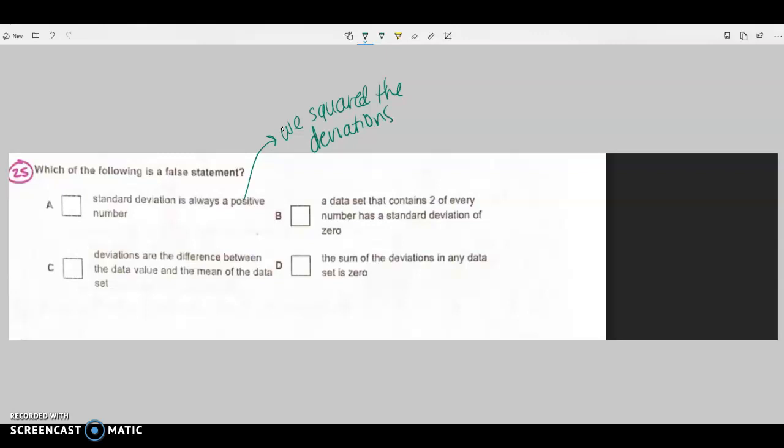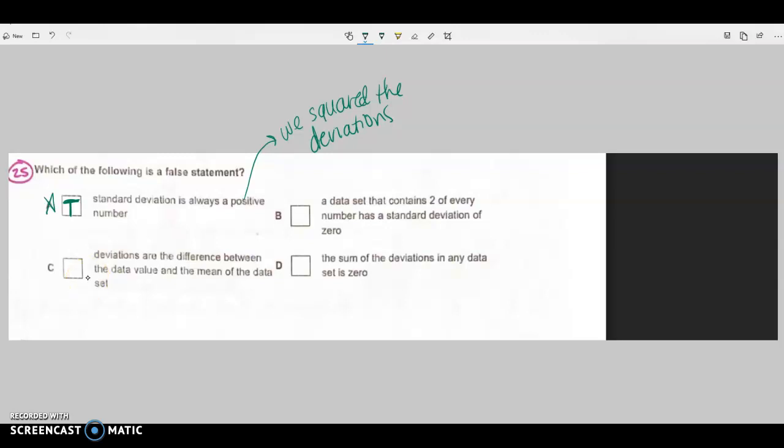The deviations that would normally be negative, that would cancel out with the positives, those deviations then all become positive, because what happens when you square a negative number? It becomes positive. So this is a true statement. So we know that that is not the correct answer.